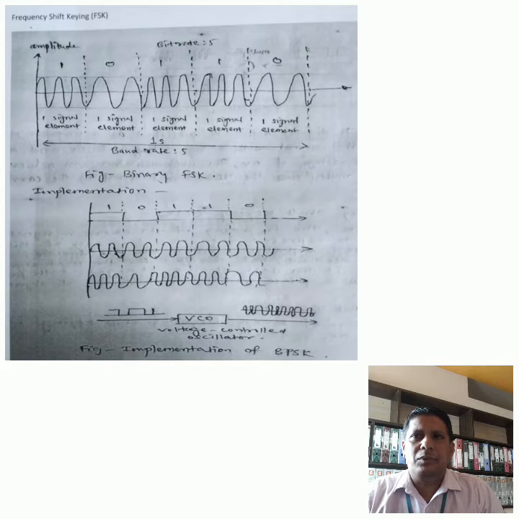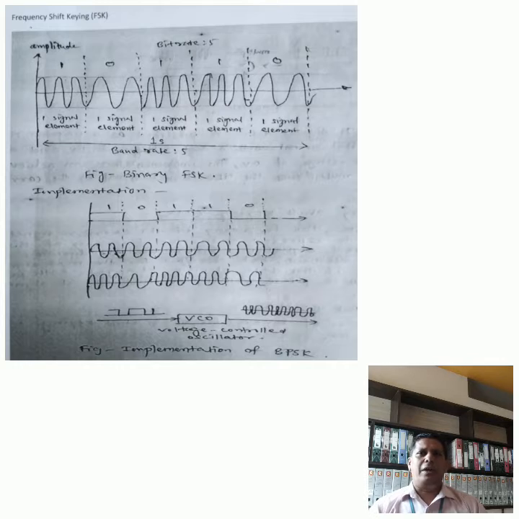The frequency of the modulated signal is constant for the duration of one signal element but changes for the next element if the data element changes. Both peak amplitude and phase remain constant for all signal elements.